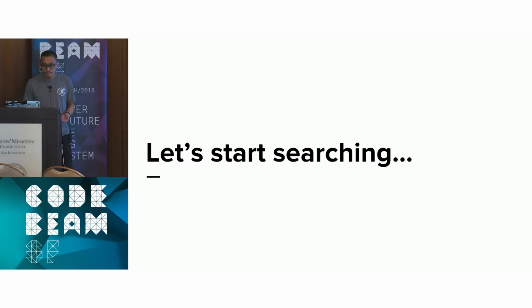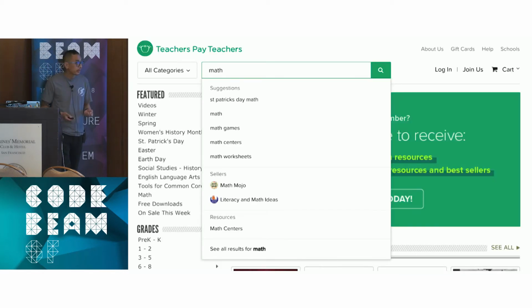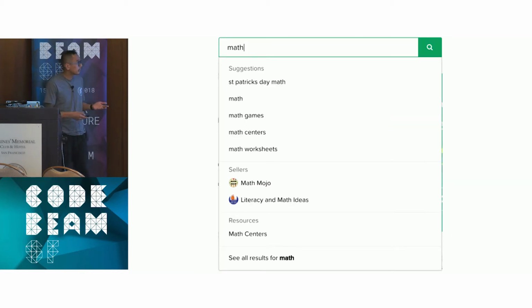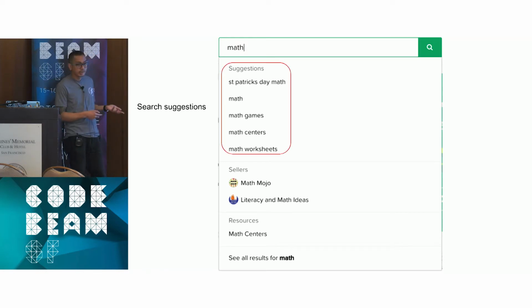So let's begin searching. Now, pretend I've typed in math. And what happens, you see a giant list of more things that you might want to search for. Let's zoom in a bit, just so we have more context. We see other search suggestions.